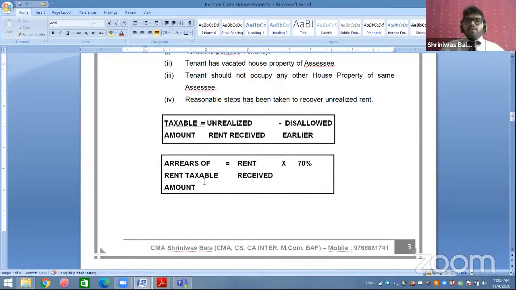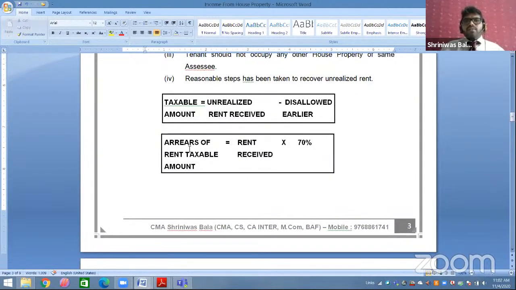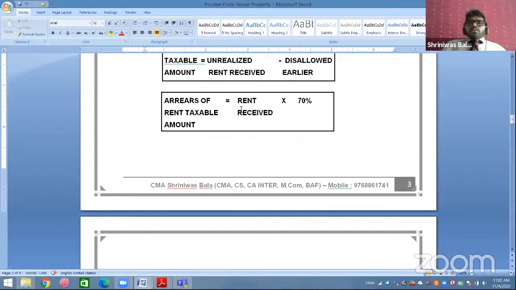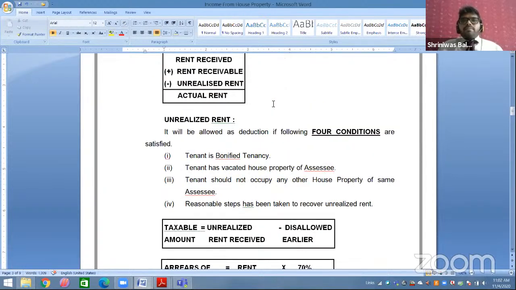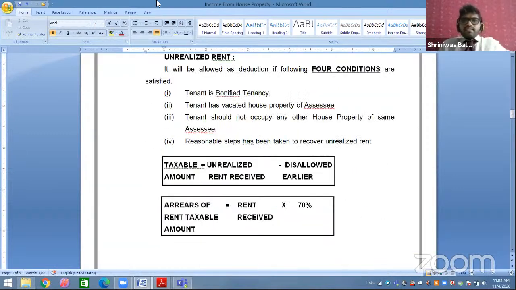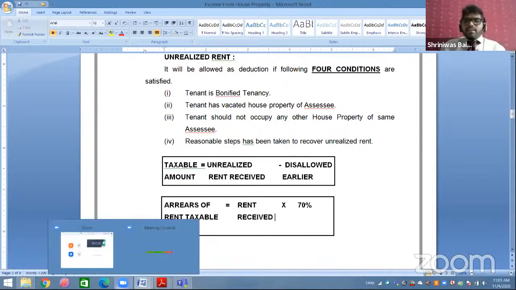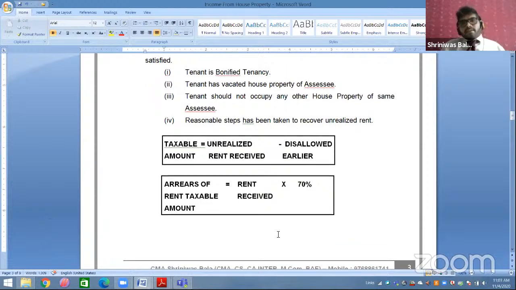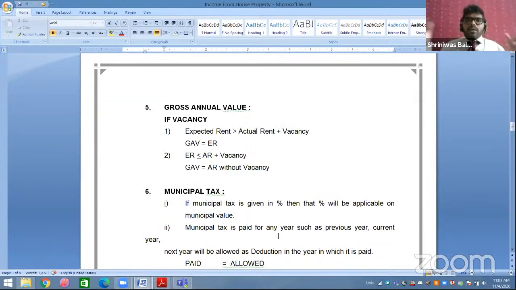Students, keep in mind that whenever you receive arrears of rent as well as unrealized rent, both are to be mentioned here. Whatever rent you have received, you have to multiply with 70%. Why 70%? Because 30% is the standard deduction. The remaining part is your 70%. So 30% will be deducted as standard deduction, and only 70% will be counted. That is the reason whatever arrears of rent or unrealized rent you have received, you multiply with 70%.